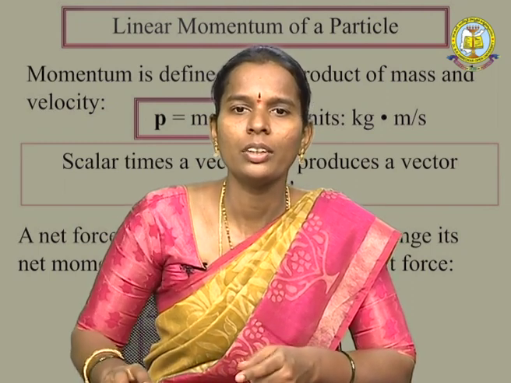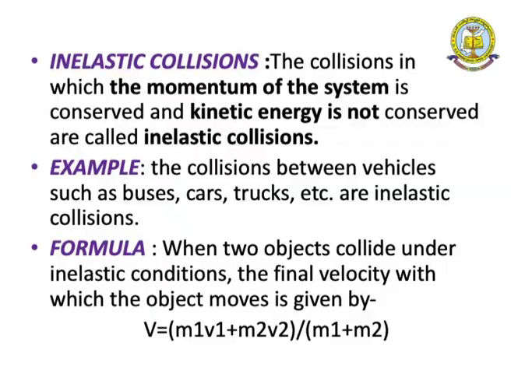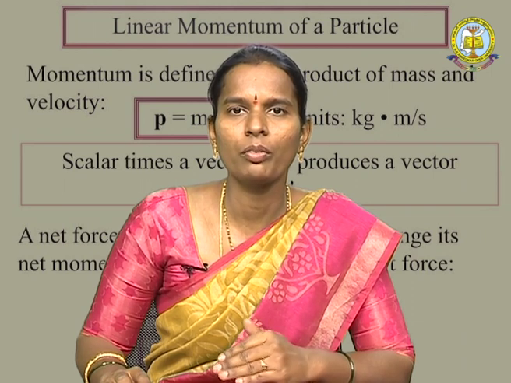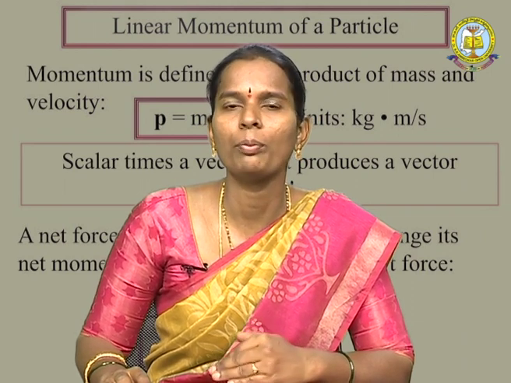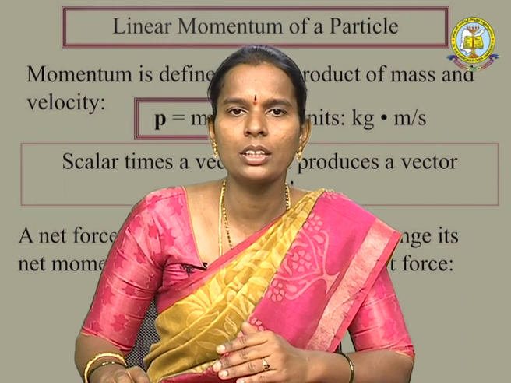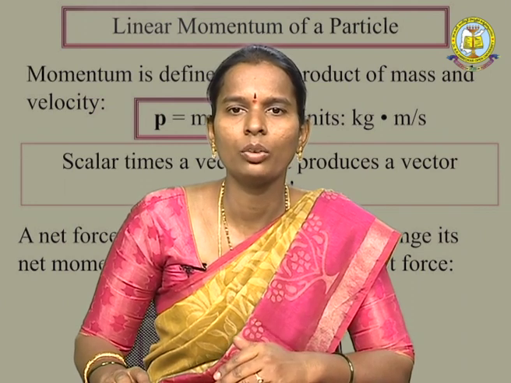So that is why, when two objects collide under the inelastic condition, the final velocity with which the objects move is given by v is equal to (m1 v1 plus m2 v2) by (m1 plus m2). That is the velocity formula applicable to inelastic collisions. Final velocity v is equal to (m1 v1 plus m2 v2) by (m1 plus m2). Okay, this is inelastic collisions.